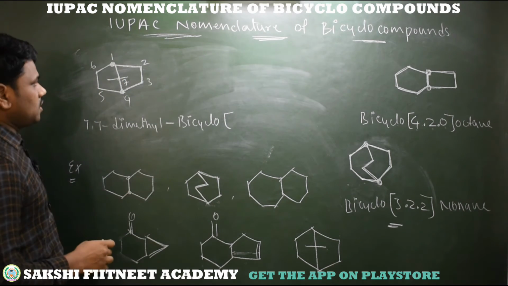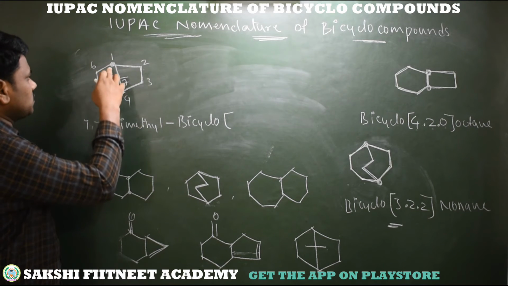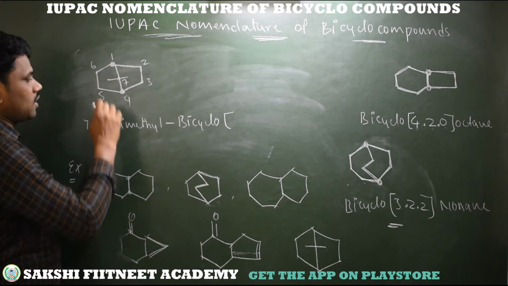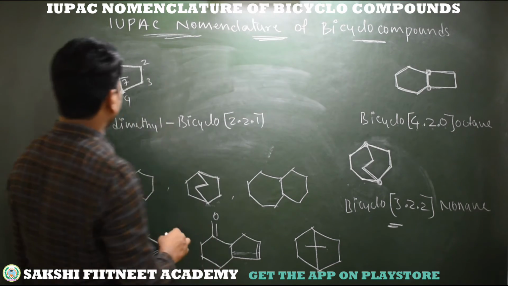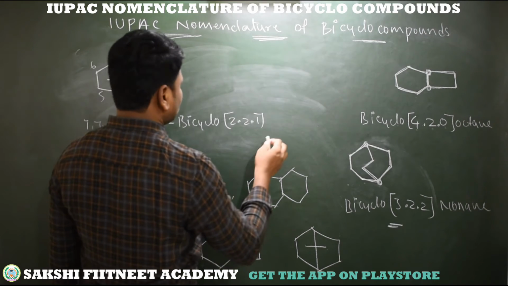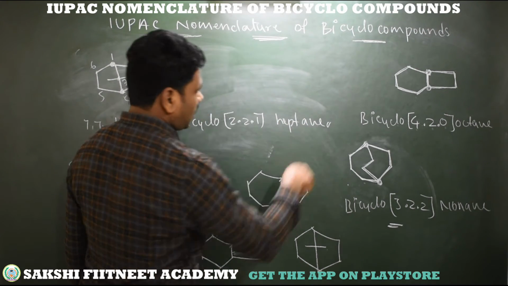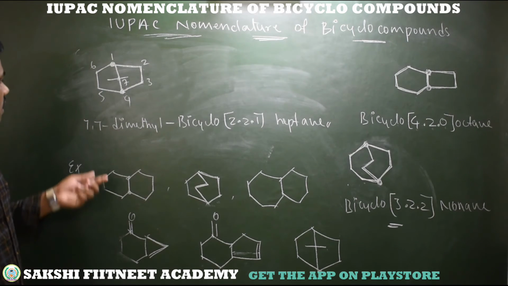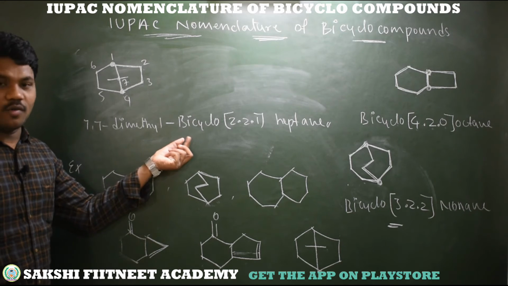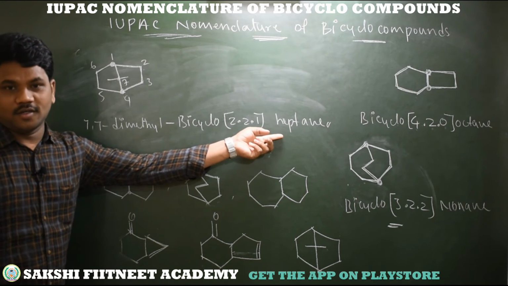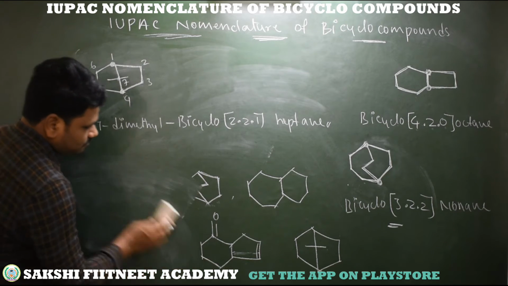Then just mention the bridge carbons. Here, this is a bridge with 2 carbons, this is a bridge with 2 carbons, this bridge with 1 carbon. It's 2, 2, 1. Total number of carbons is 7. It becomes heptane. So this is the name for this compound: 7,7-dimethylbicyclo[2.2.1]heptane. Now I am taking another compound with a functional group.